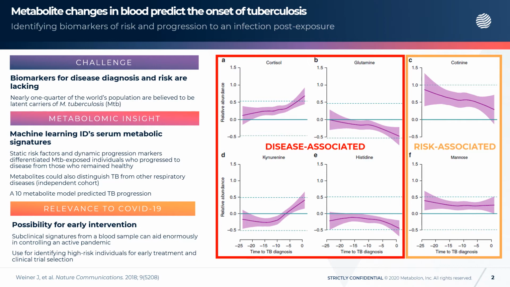Upon further validation and refinement, a targeted metabolite panel that can be performed routinely could be created. Metabolon's targeted assay team can help customers develop such a panel. Identifying high-risk individuals using this blood metabolite panel could provide enormous value both in recommending therapeutic strategies and in reducing costs of conducting clinical trials that test new treatments and interventions. Additionally, subclinical signatures from a blood sample can aid enormously in controlling an active pandemic.